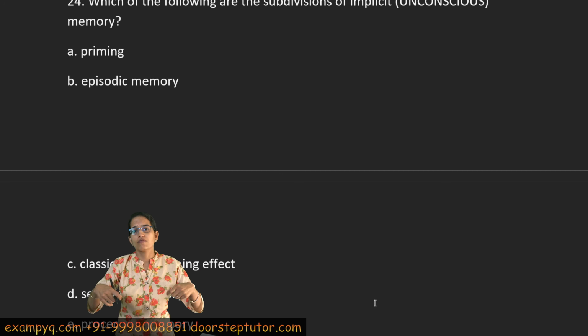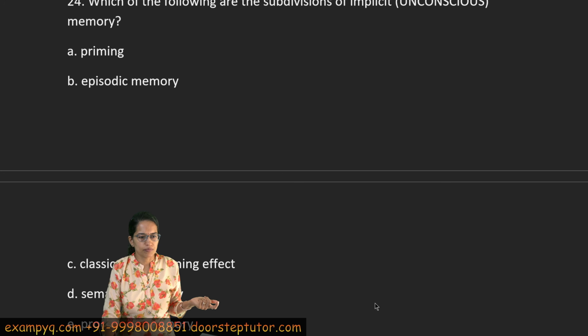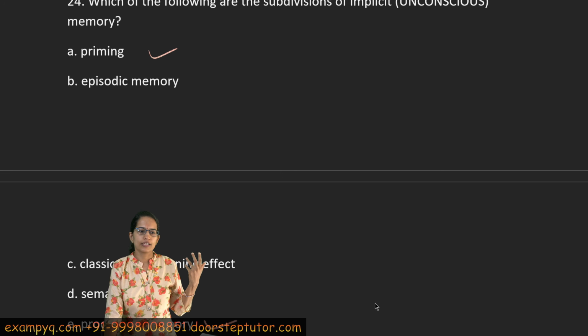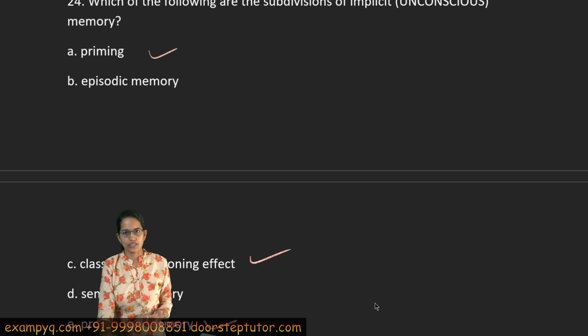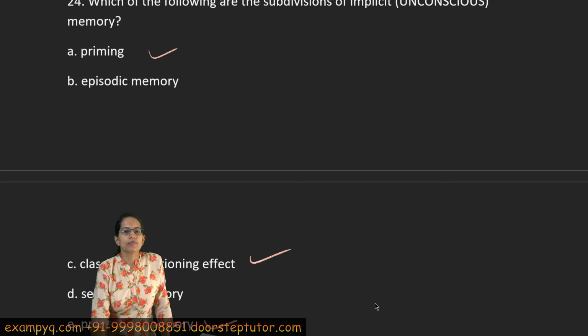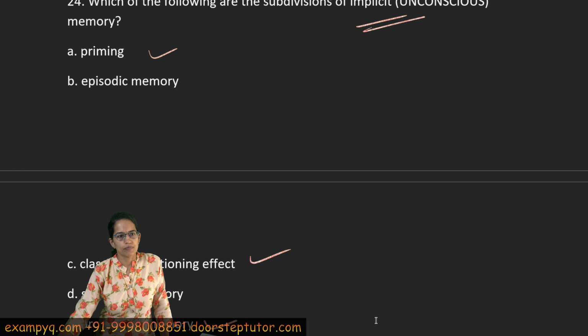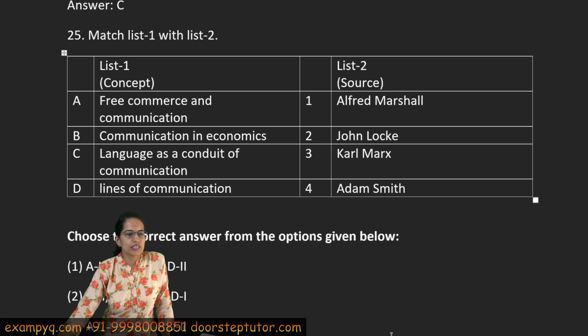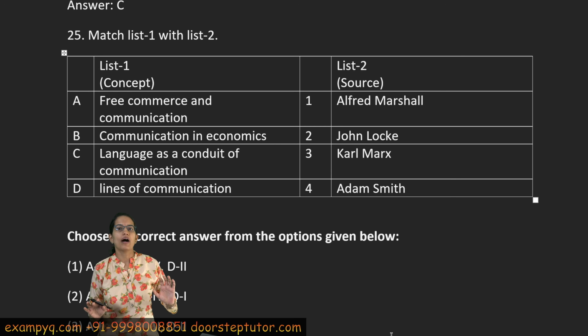If I keep on cycling, even after 20 years I'll cycle, because that is a procedural memory. Priming means from my past experience I quickly recall and do things. And then classical conditioning, as in Pavlov's experiment we have discussed. So A, C and E would be the correct answer for implicit memory, and the remaining two would be for explicit memory.